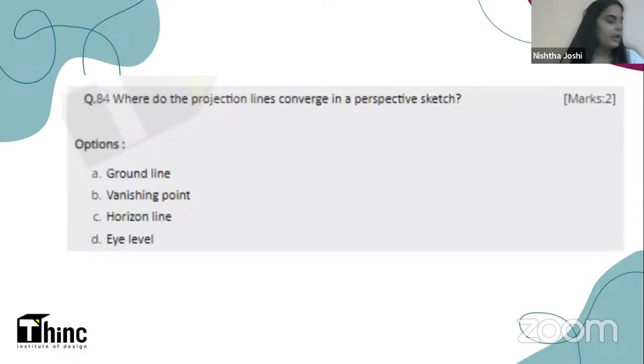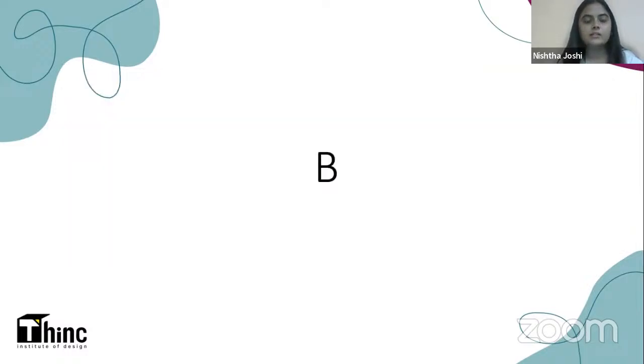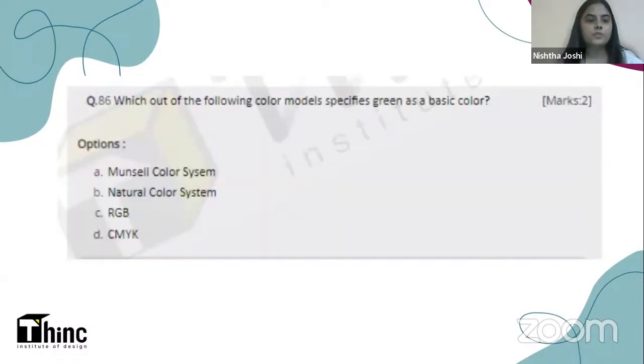I think this will be one of the last questions for this live session. Where do the projection lines converge in a perspective sketch? Now, this is very easy. I think you all can instantly answer this. Where are the converging lines going in a perspective sketch that we draw? A, ground line, B, vanishing point, C, horizon line, or D, eye level? This one is very easy. The answer is B, that is vanishing point. All the lines converge to the vanishing point in a perspective sketch.